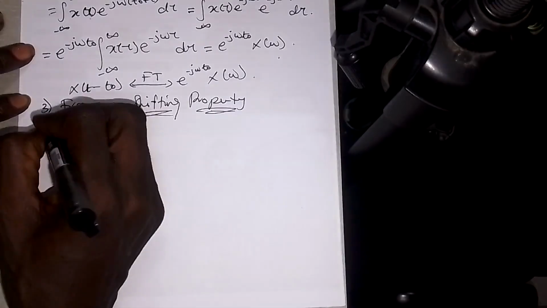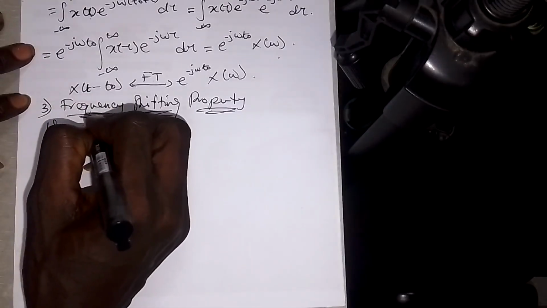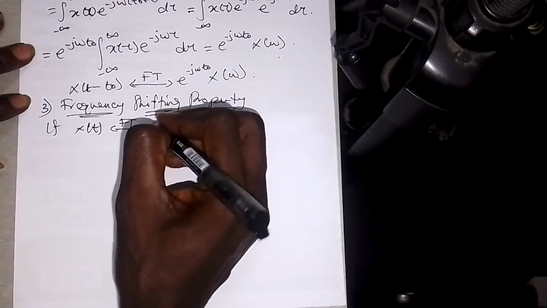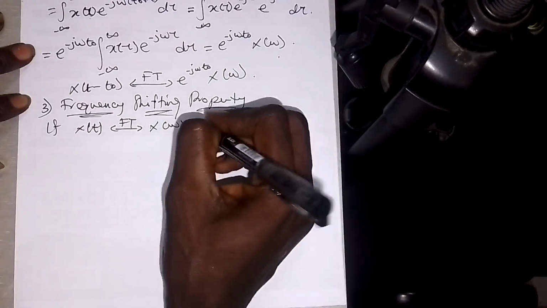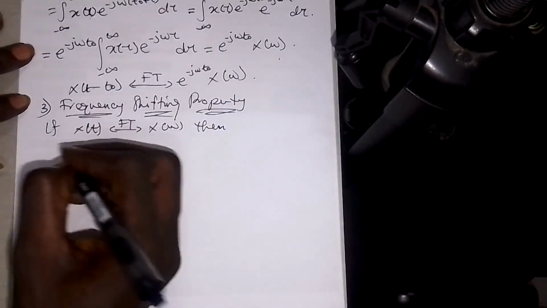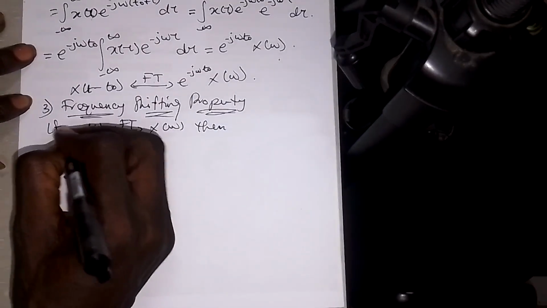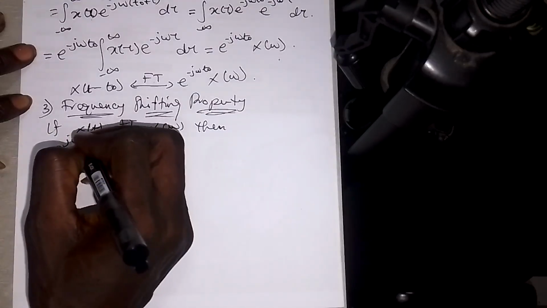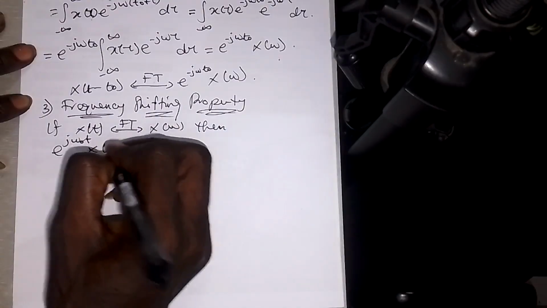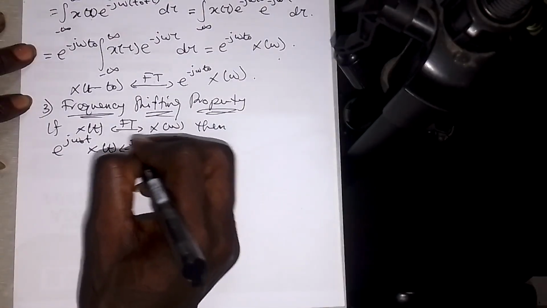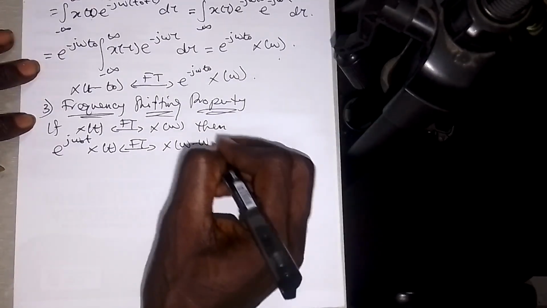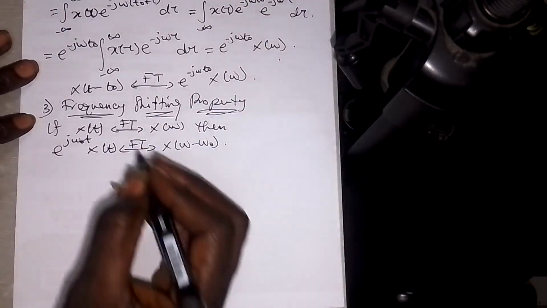The frequency shifting property says that if x of t has a Fourier transform of x of omega, then e to the j omega naught t into x of t will give a Fourier transform of x of omega minus omega naught.